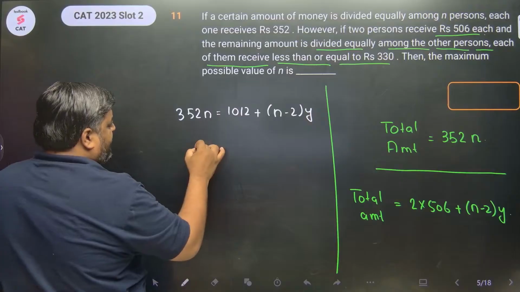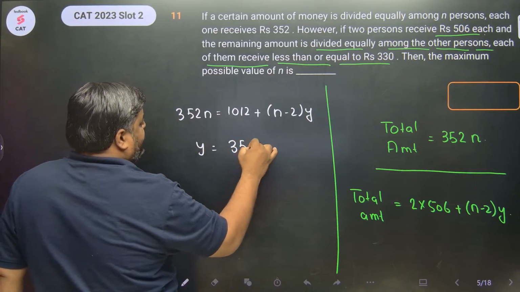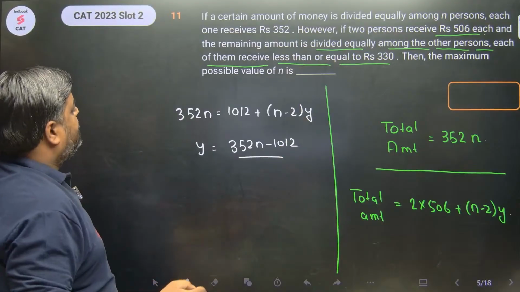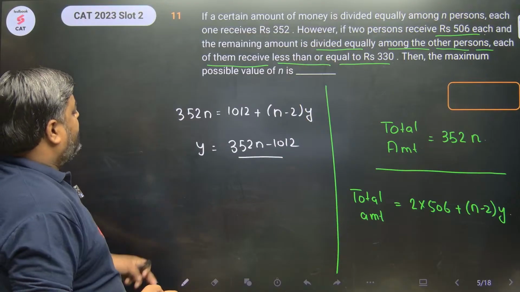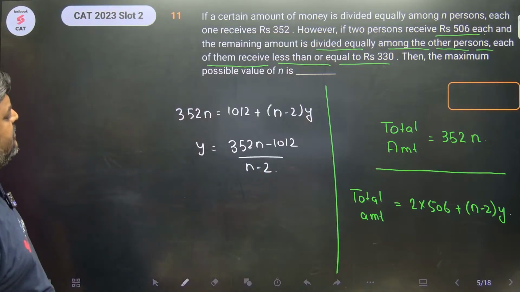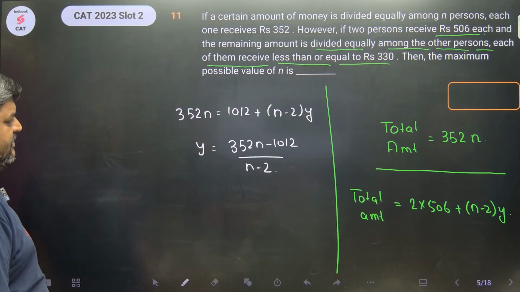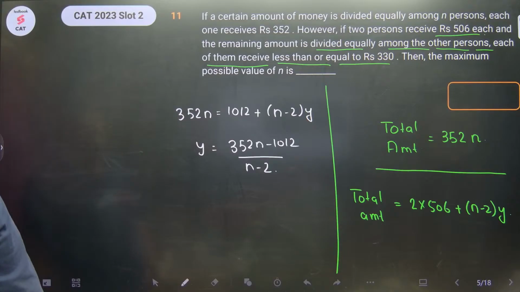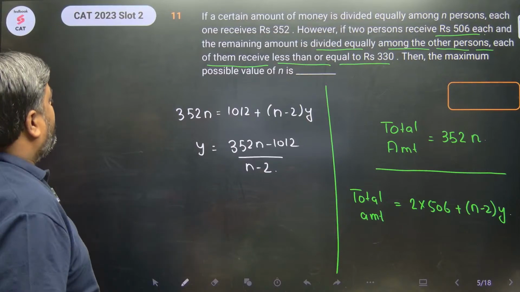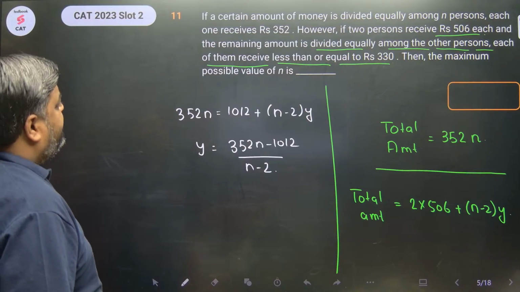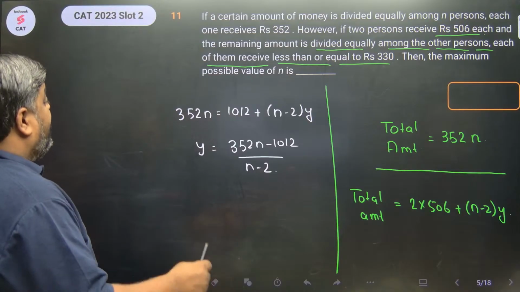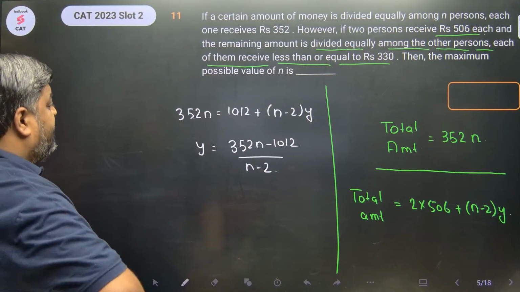My y would be 352n minus 1012 upon n-2. And we have to find the maximum value of n.